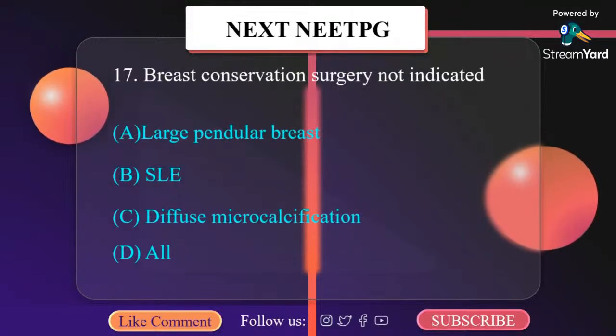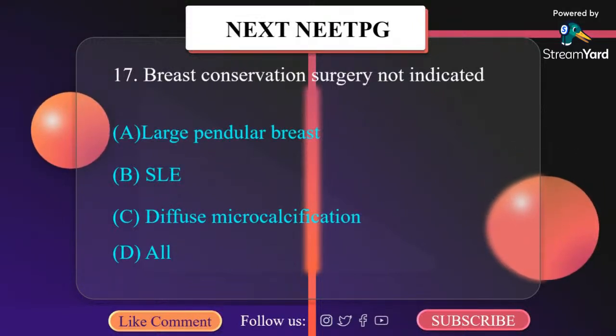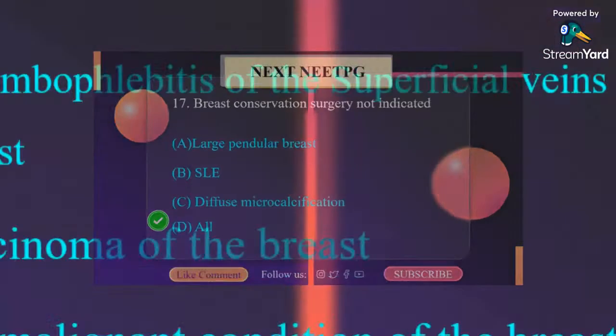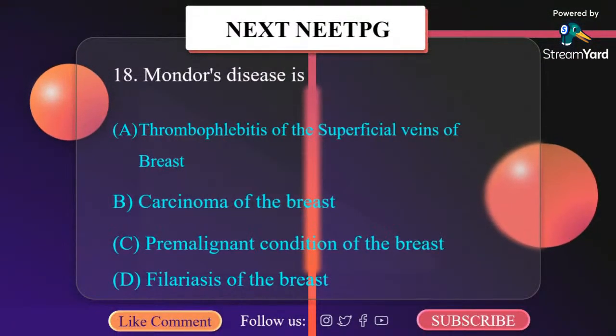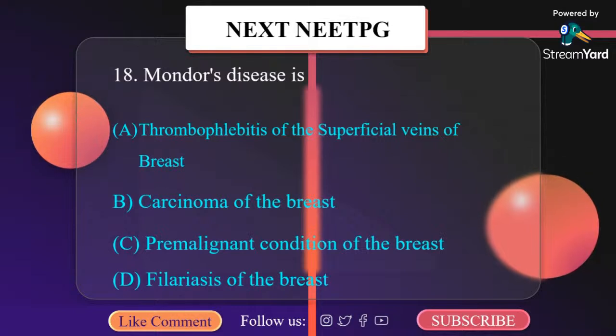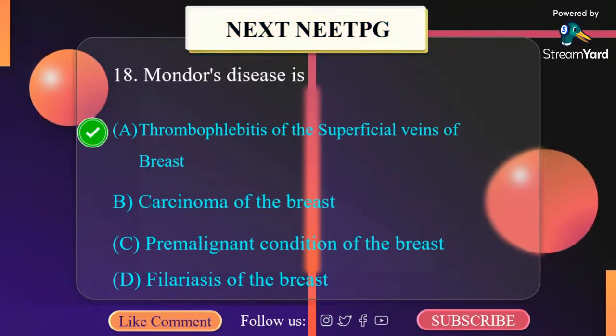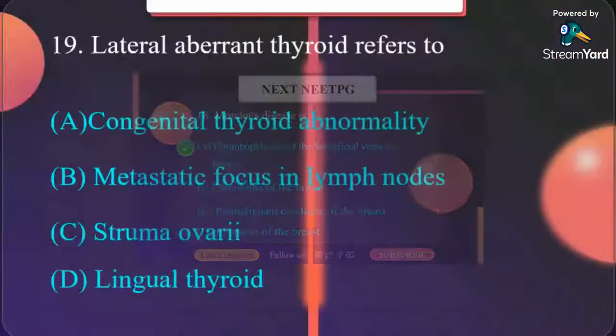Breast conservation surgery is not indicated in: A. Large pendulous breast, B. SLE, C. Diffuse microcalcification, D. All. It is all. Mondor's disease is: A. Thrombophlebitis of superficial veins of breast, B. Carcinoma of breast, C. Malignant cyst of breast, D. Filariasis of breast. It's thrombophlebitis of superficial veins of breast.